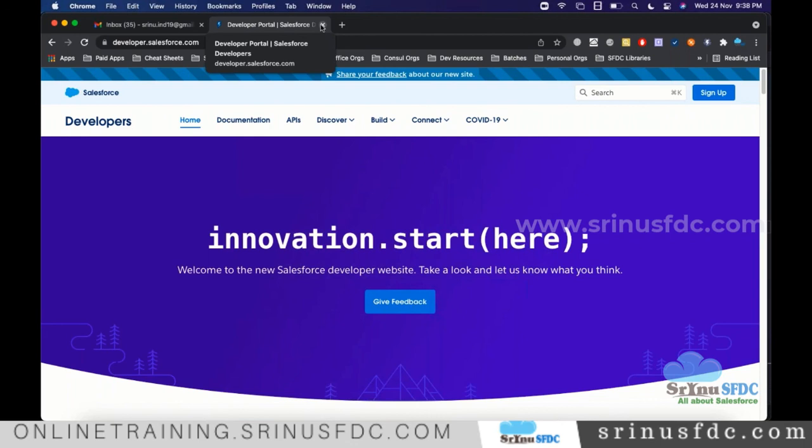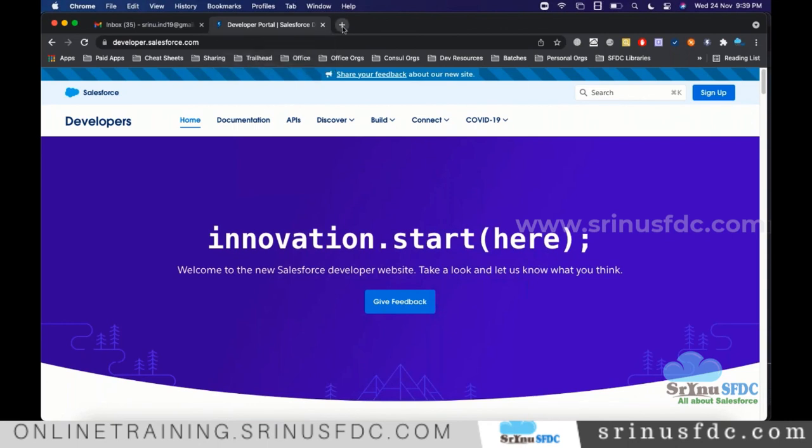But sometimes it doesn't allow me to log in. A couple of days before, I was not able to log in for the whole day.